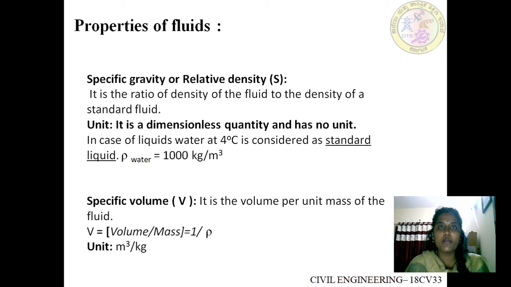The next property of the fluid is specific volume. It is denoted by capital V. It is the volume per unit mass of the fluid, or we can also say it is the reciprocal of mass density. So we can see here V is equal to volume by mass, or you can also take it as 1 by rho. The unit of specific volume is meter cube per kg.